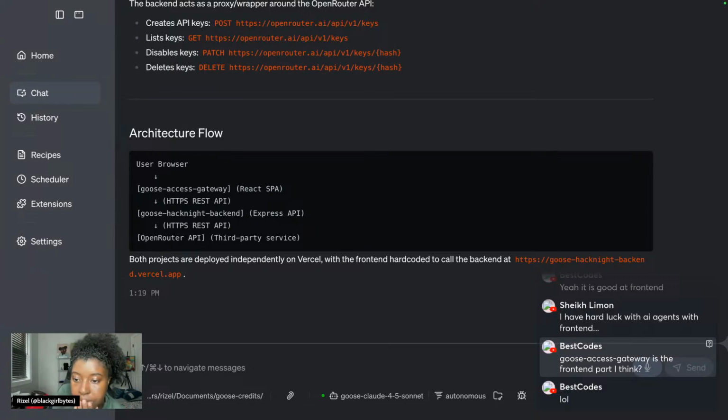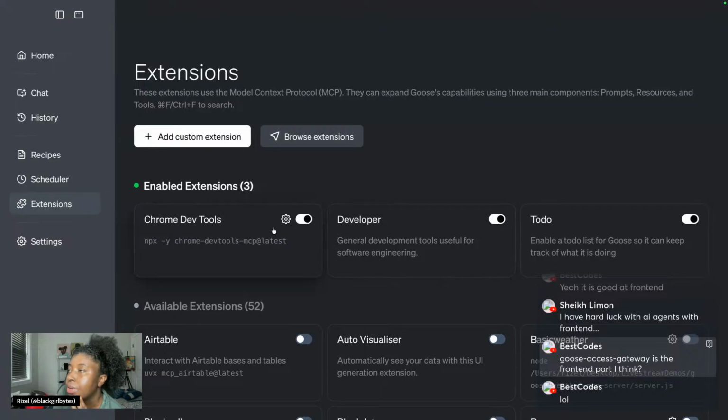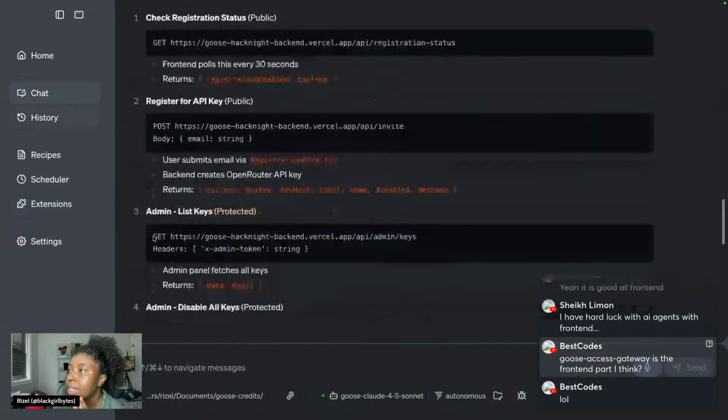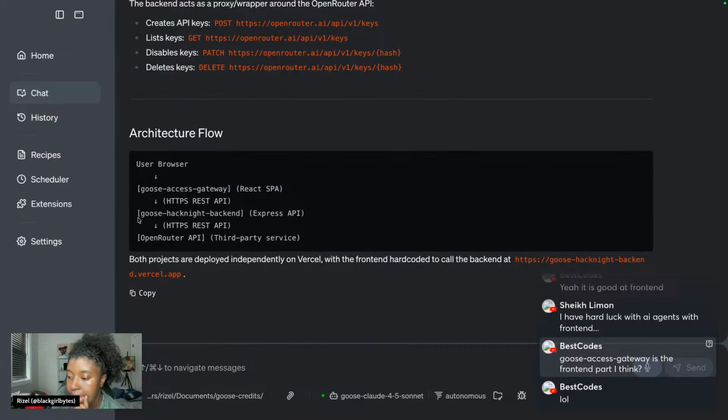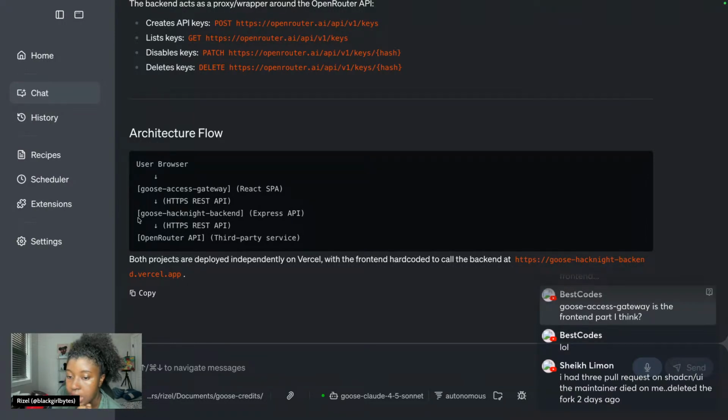Okay, what do I want to do now that it understands what's going on? I think I probably just want to run the front end, because what I'm going to do is have the Chrome DevTools extension take a look at the project, and I want to create a new branch. And then I wanted to just copy. This is stupid, but